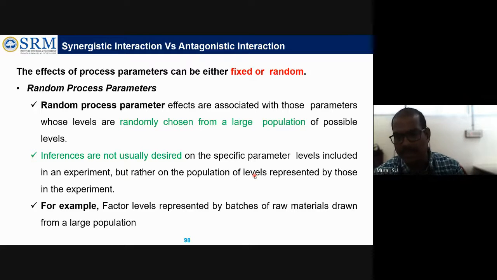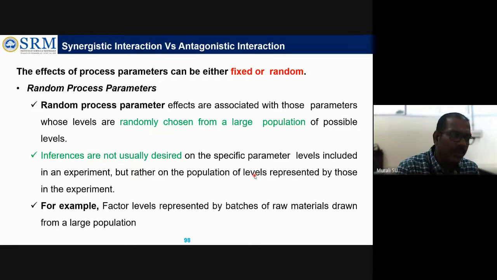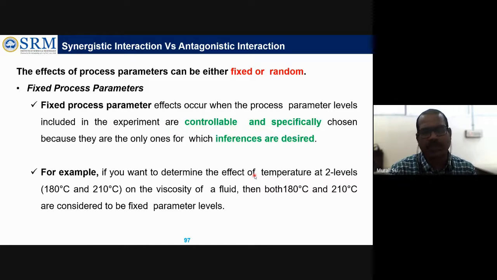So selecting a random process parameter has multiple advantages. One, you no need to test each and every one. But the disadvantage is, if the selected process parameters or samples fail your test, then it will lead to rejecting the whole batch. Okay, that is, the time and cost involved will be all gone. So selecting a random process parameter is very important, but mostly people go with the fixed process parameter. You have to take this sense.